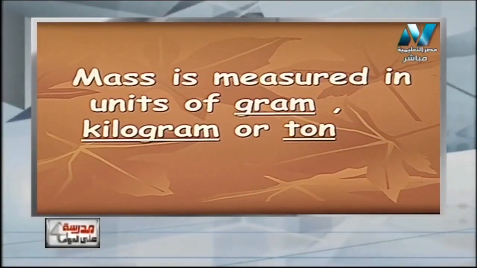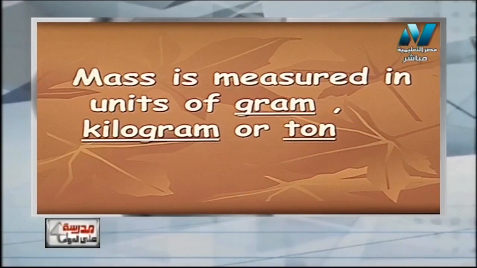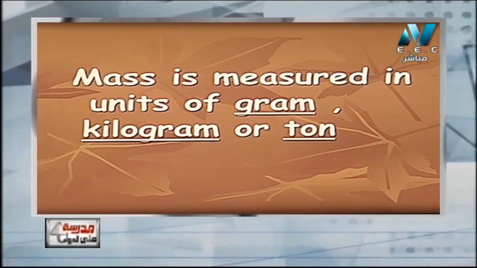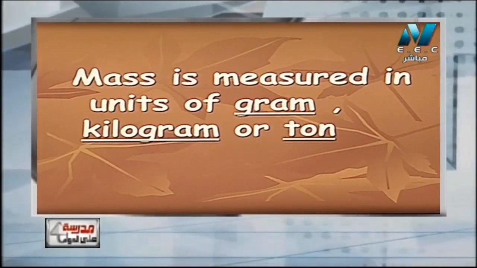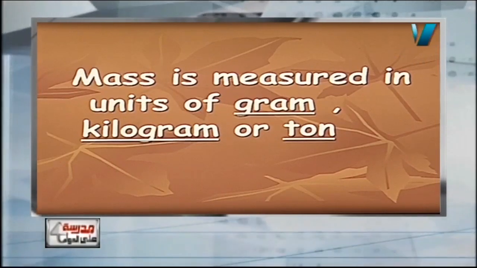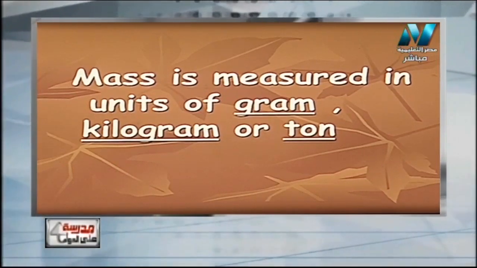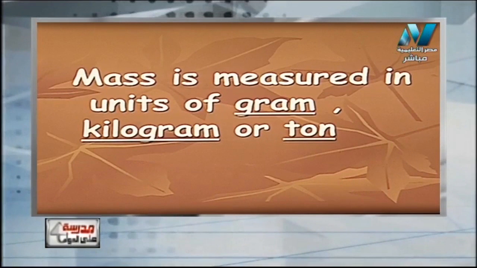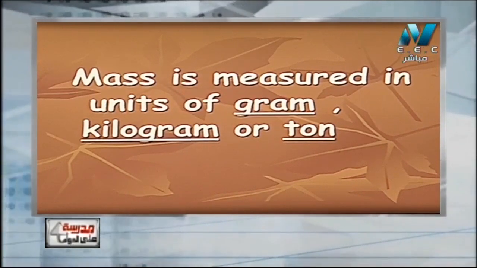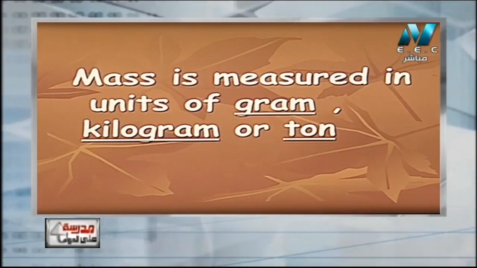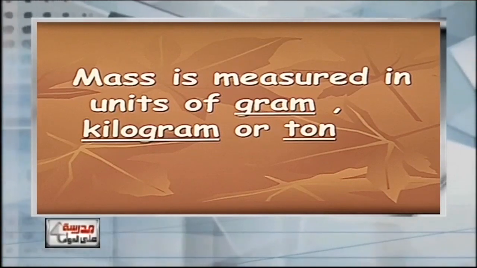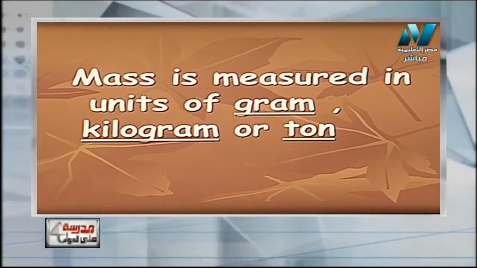Another property: mass is measured in units of gram, kilogram, and ton. And we know the difference between them. Gram is for very small objects such as gold, silver, diamond, chemicals, and so on. Kilogram is for larger quantities such as vegetables and fruits.